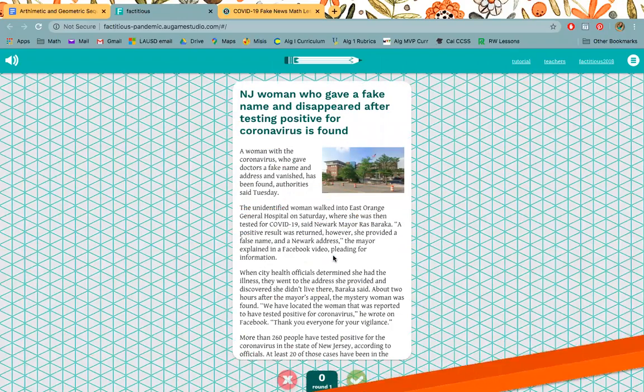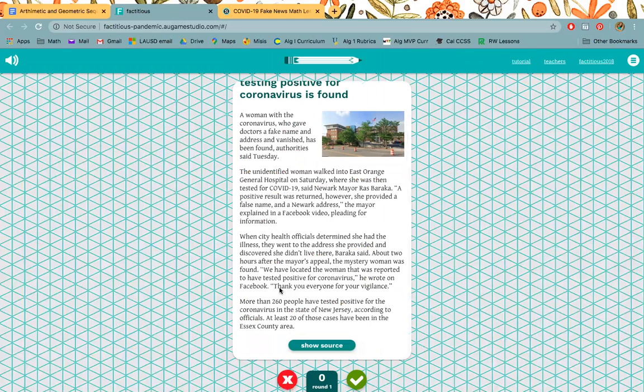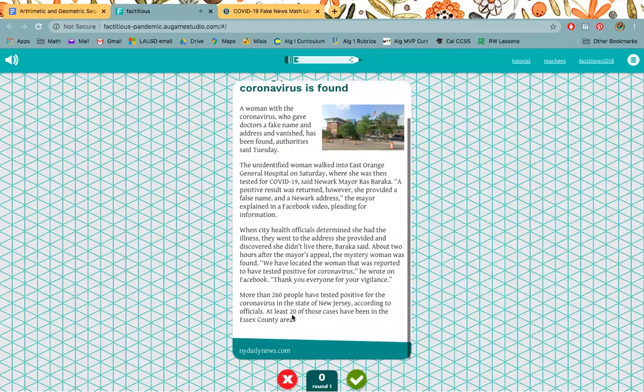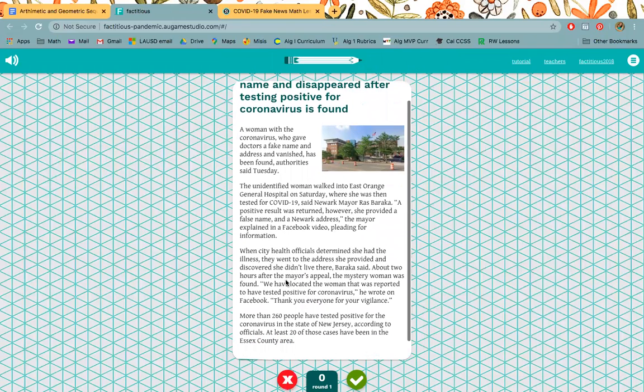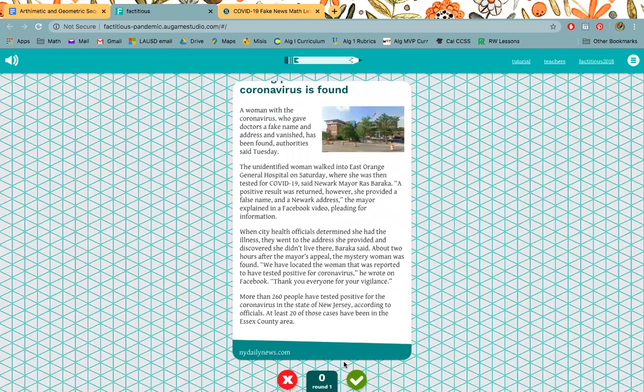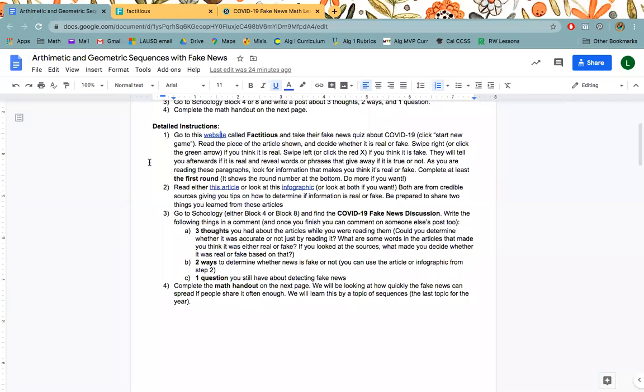Okay, so this is the first round. It shows the round down at the bottom. You can read the title. You can read through the article. It's very short, just a few paragraphs from the article. You can even click to see where the source was from. So if you think that this is real or this is fake, you can click here or here, and it will actually tell you whether it's real or fake. And it's actually a game, so you get points if you guess correctly. And you need to go through at least, I believe, 5 articles to finish round 1.